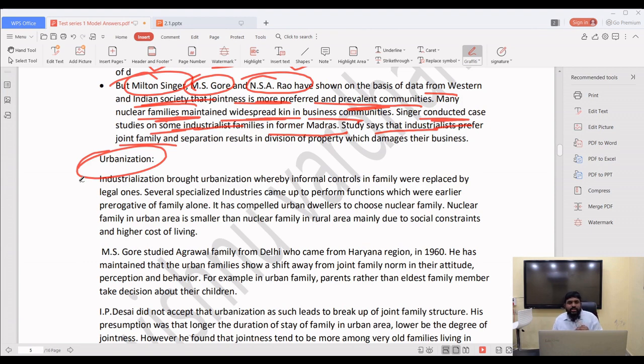Characteristics of urbanization. What will be the characteristics of urbanization? You tell me. Anonymity will be there. The other person we will not know. In an urban area, if you are living in an apartment, beside your home, the other flat person, you don't know which caste he is. But in villages, if you show any house, you will tell the father's name, the individual's name, and the caste, religion, total information about that particular person. So the beauty of urbanization is anonymity. We don't know the other person, so we are not bothered about the other person.